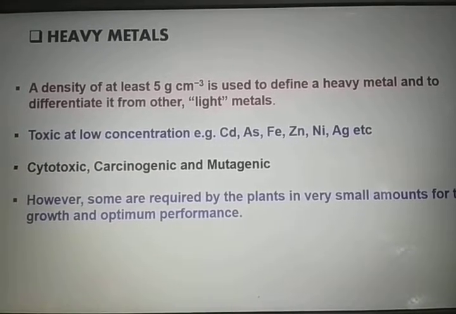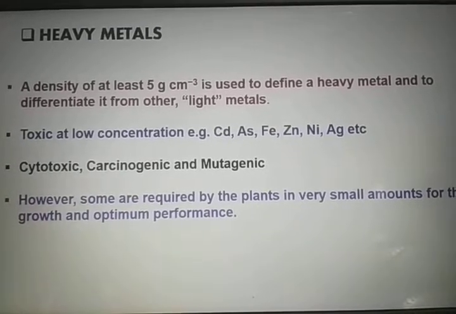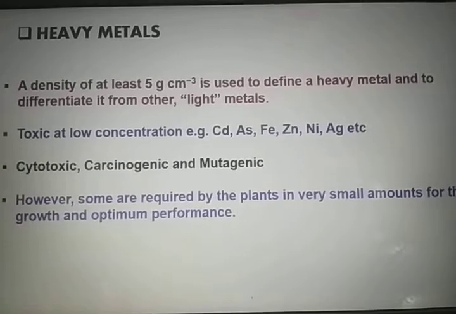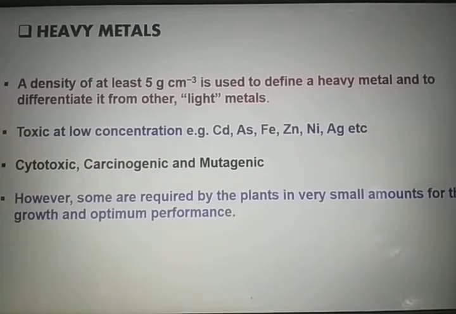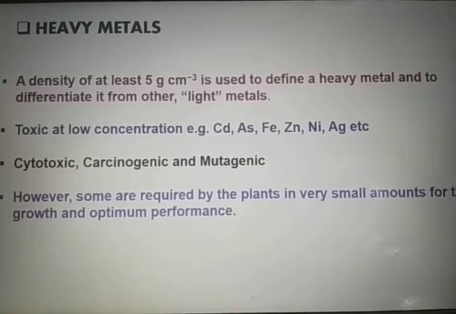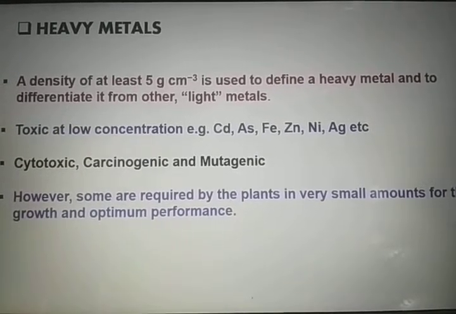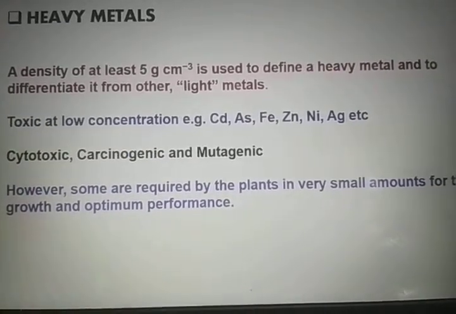Generally, metals with a density of at least 5 gram per centimeter cube are termed as heavy metals, and the others are known as light metals. These heavy metals are a natural constituent of our environment.